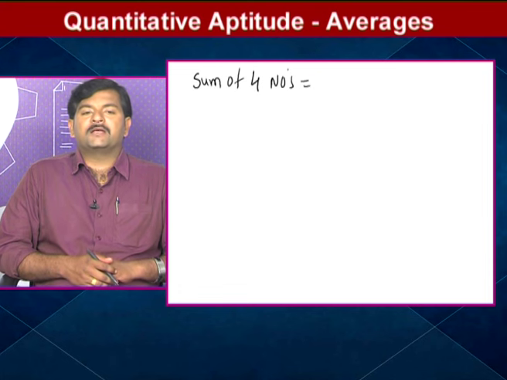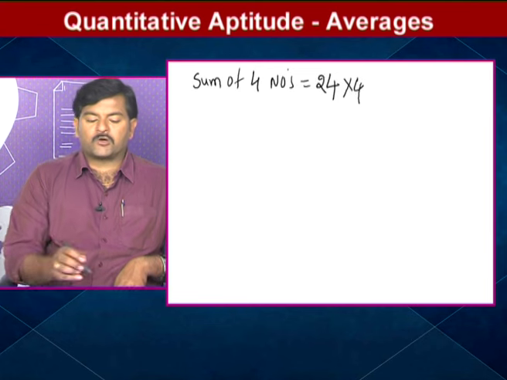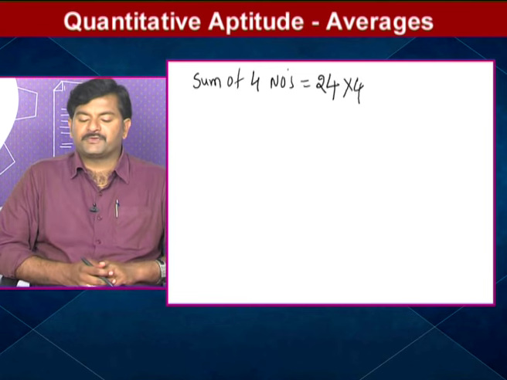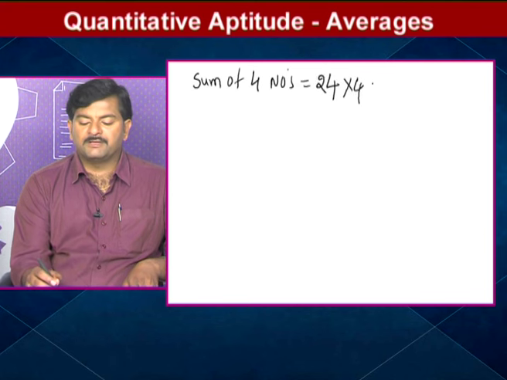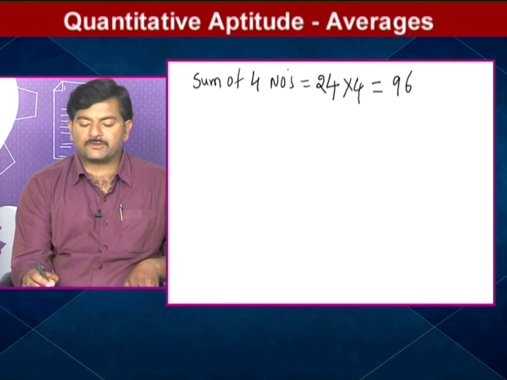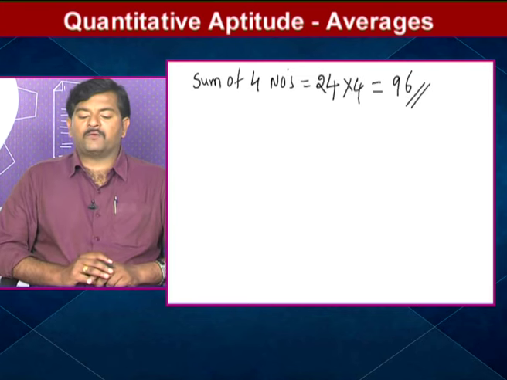The sum formula is average into number of observations. The average is given as 24. Total how many numbers are there? 4 are there. So 24 times 4, how much do we get? Obviously the answer is 96. 96 is the sum of all 4 numbers.